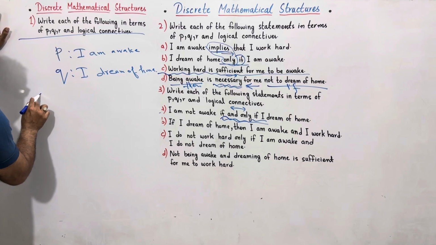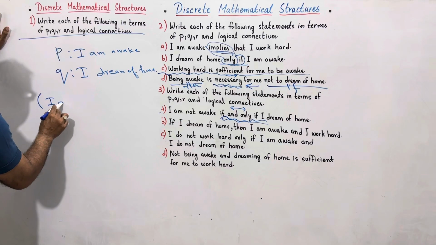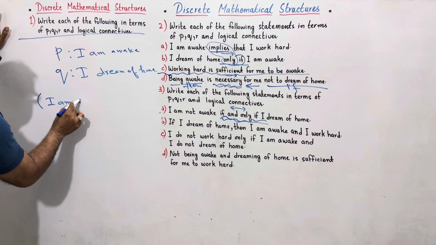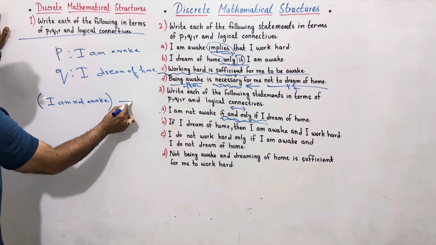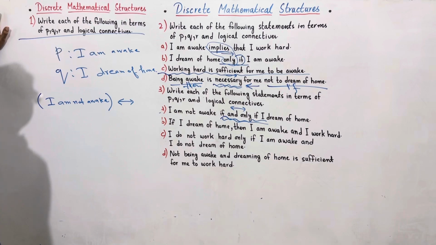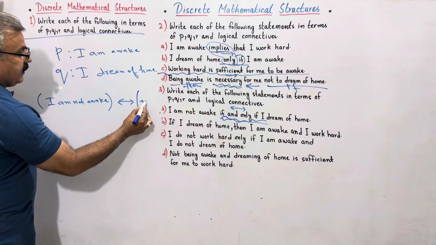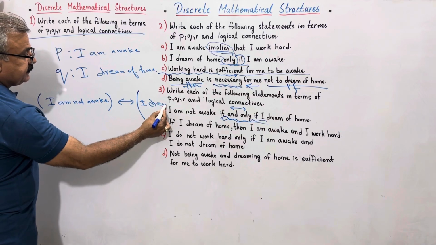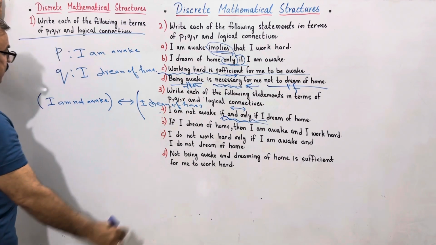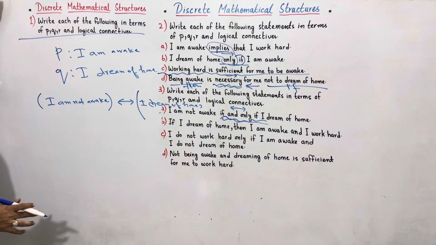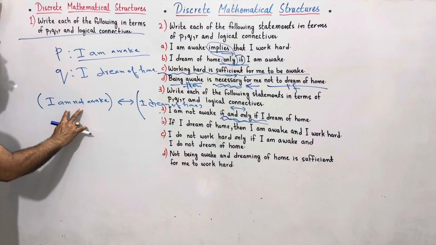We are about to write I am not awake. If and only if means biconditional. I dream of home. We have assumed that our proposition is I am awake. Here it is I am not awake.